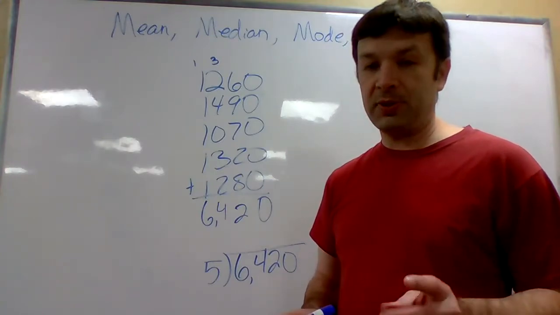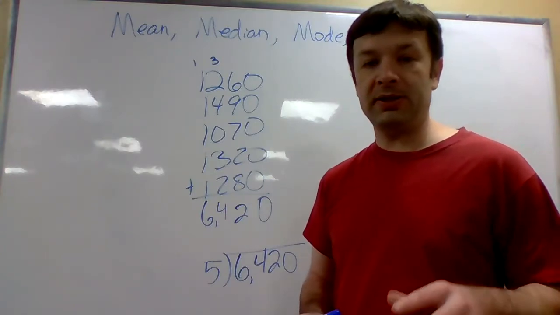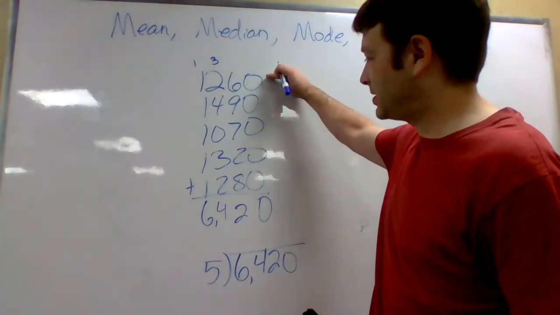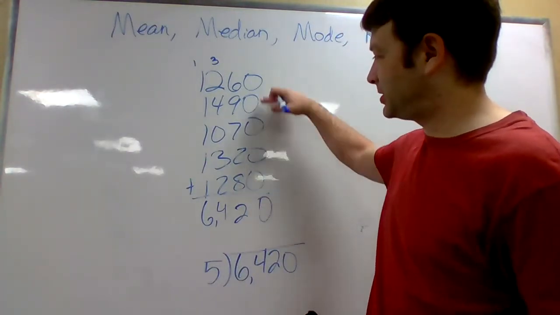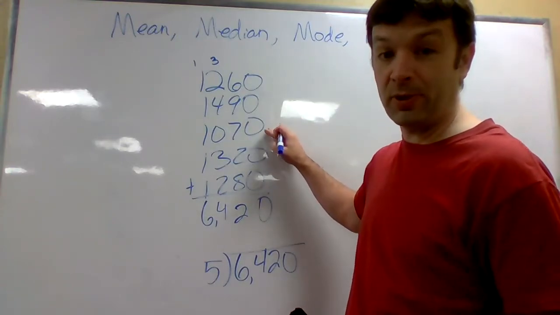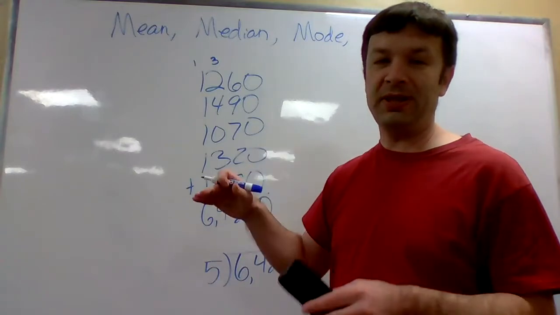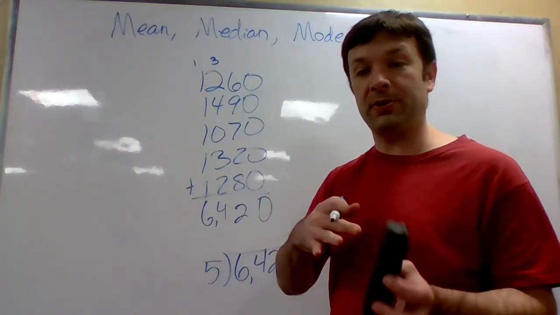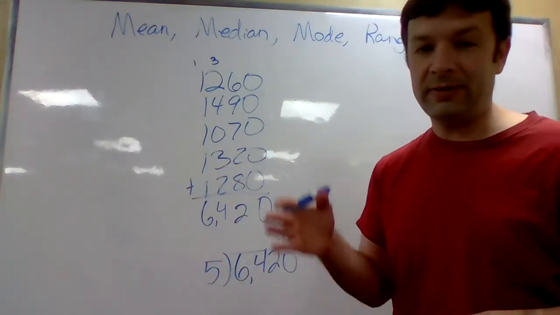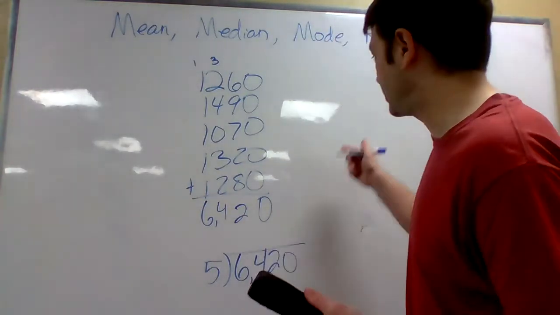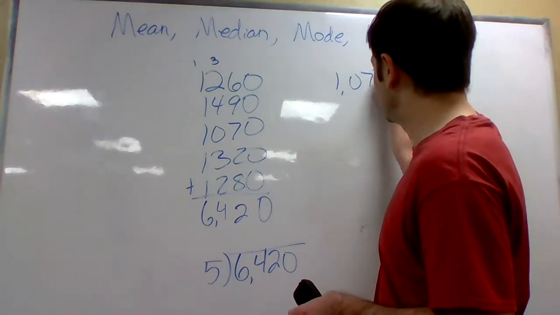The median, this one will be easy, is the number that's directly in the middle. Now, if I say 1070 is in the middle, that would be wrong because these are not listed in order. Okay, so you need to list them in order from least to greatest or greatest to least, and then choose the middle. So the least is actually 1070, so that is not median.